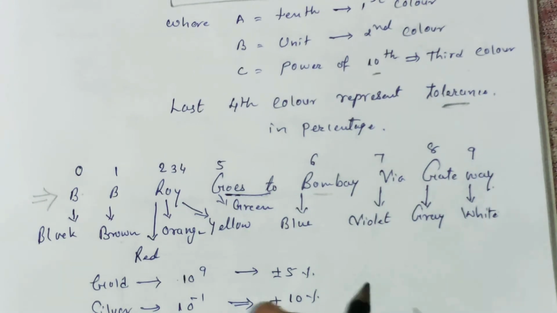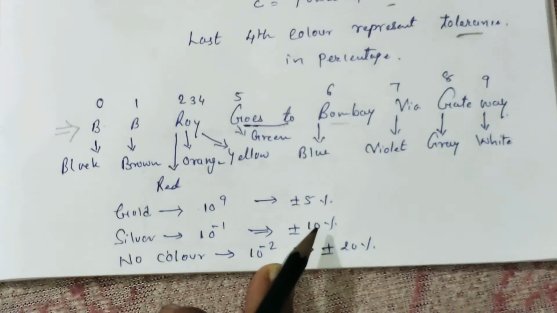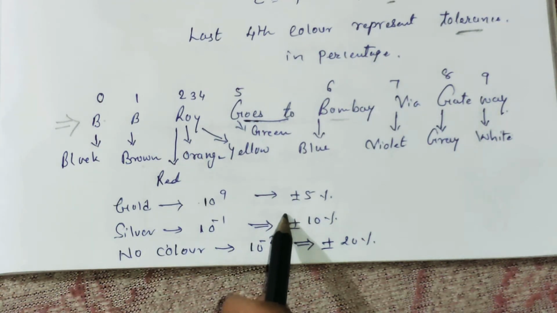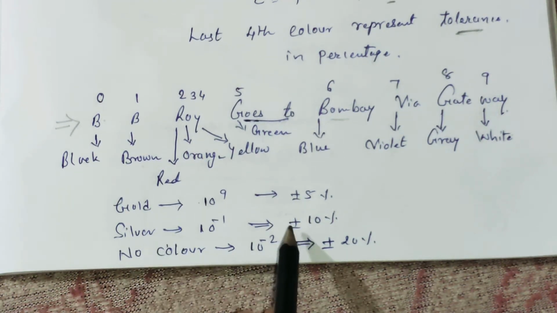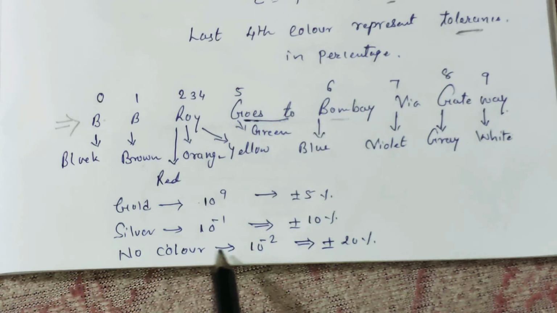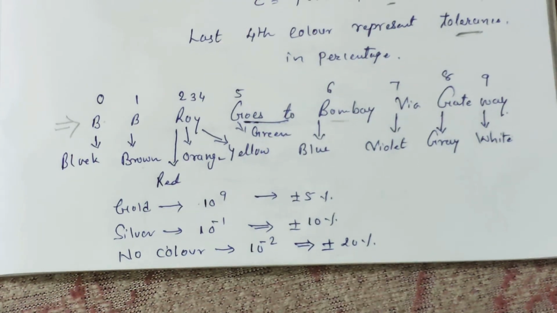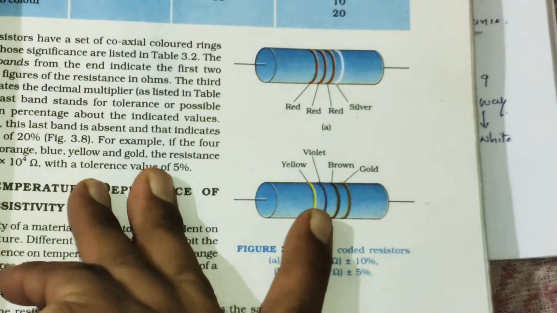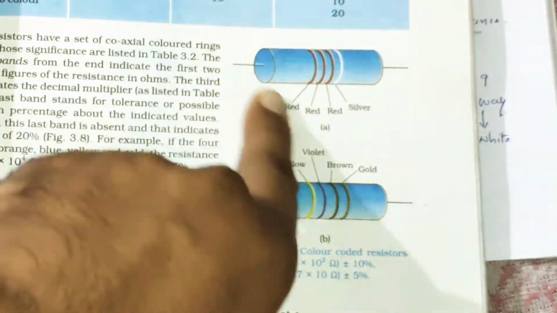Then the fourth one we have is no color. Tolerance is also given: for gold, plus or minus 5%, silver plus or minus 10%, and for no color plus or minus 20%.